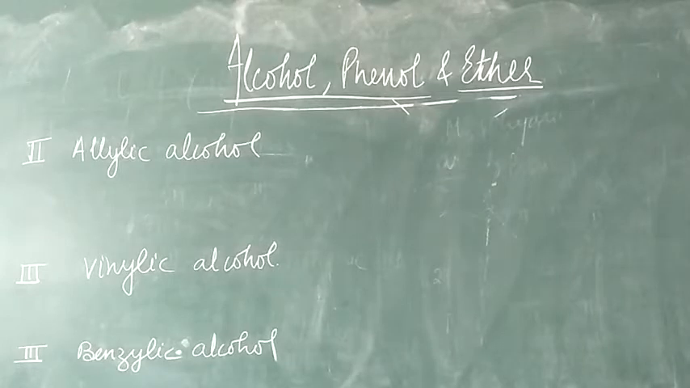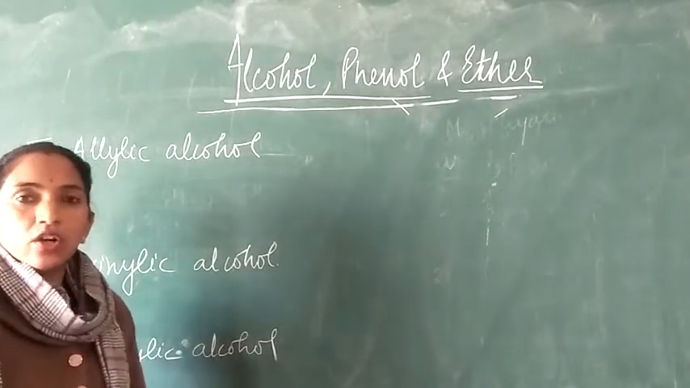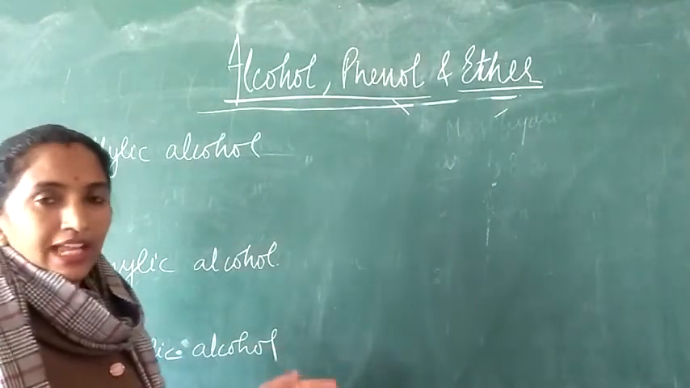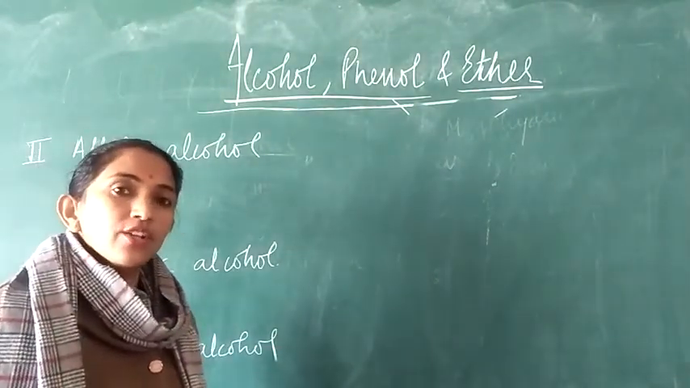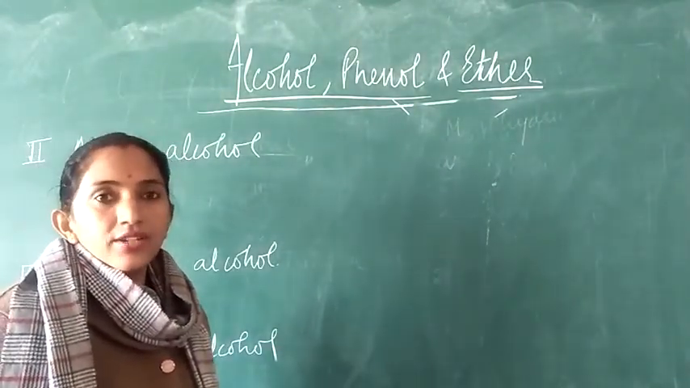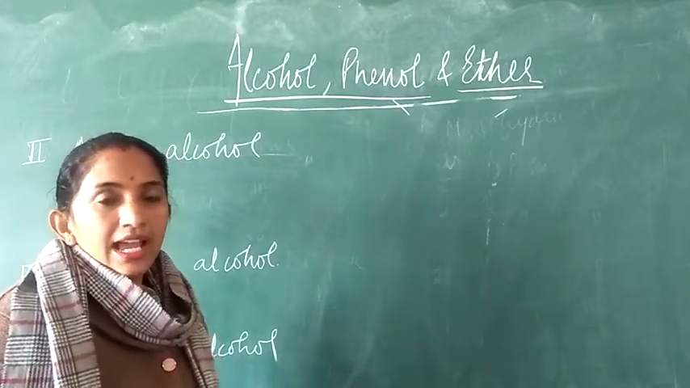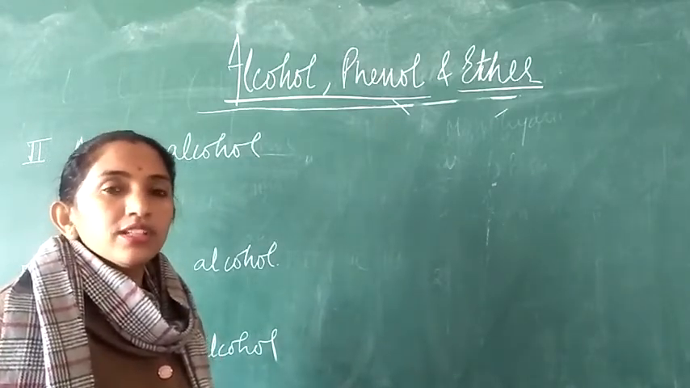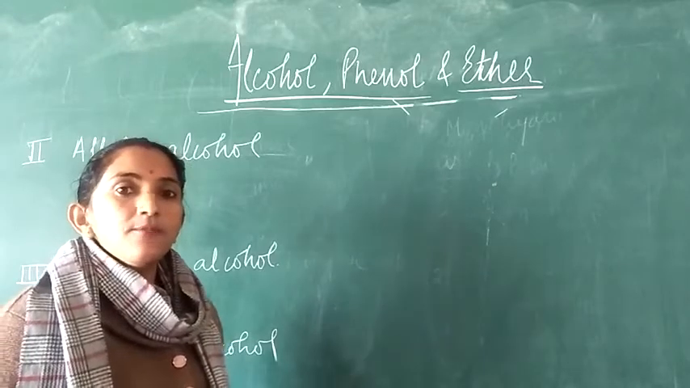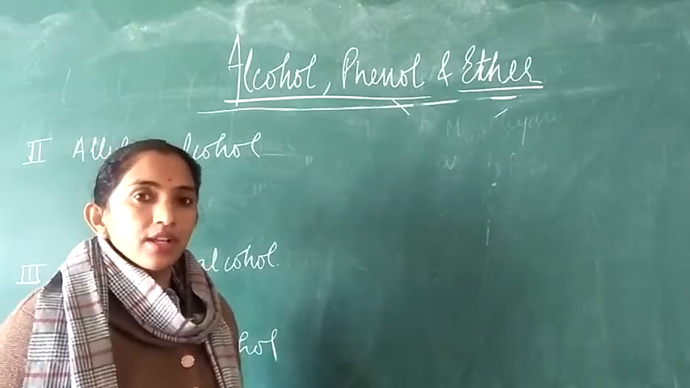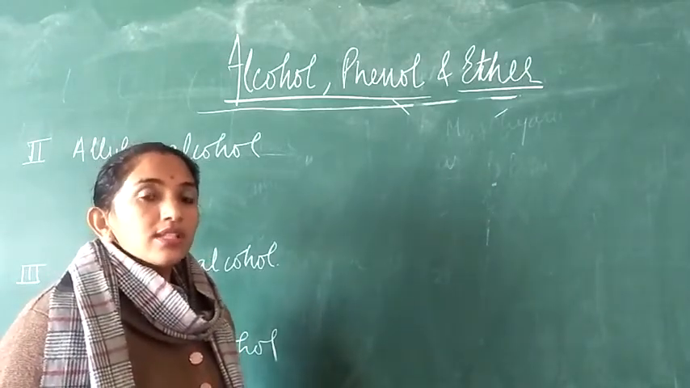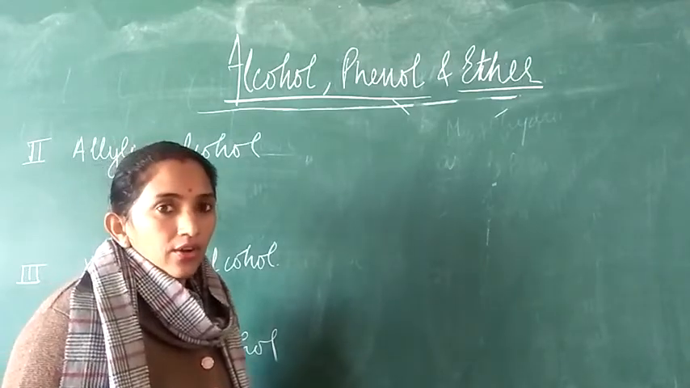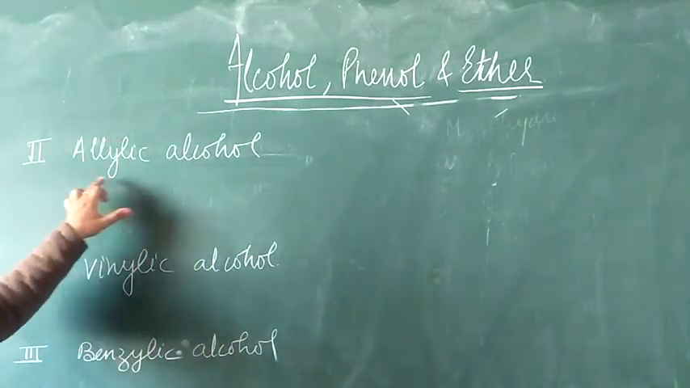Now next, students, alcohols are classified into aliphatic alcohol, which we have discussed just now. That aliphatic alcohol is then further classified into monohydric, dihydric and trihydric alcohols, and the monohydric alcohols were further classified into primary alcohol, secondary alcohol and tertiary alcohol. Right? Now the second type after the aliphatic alcohol is the allylic alcohol.